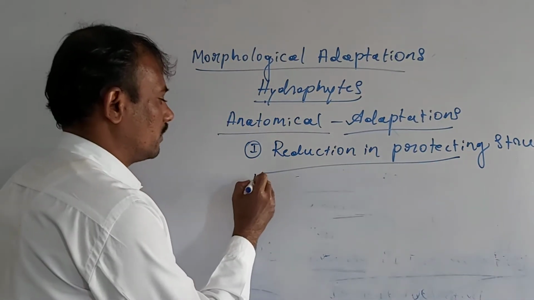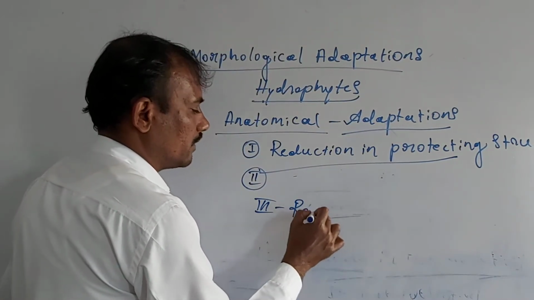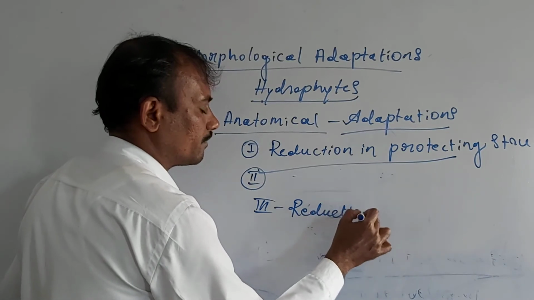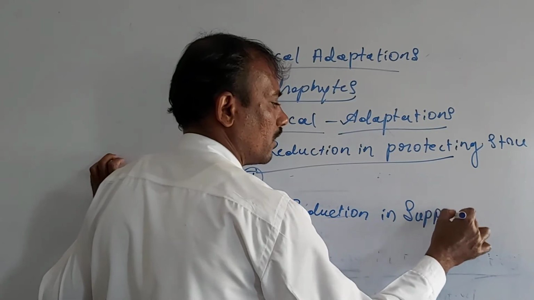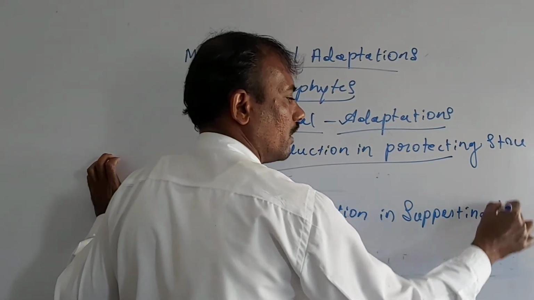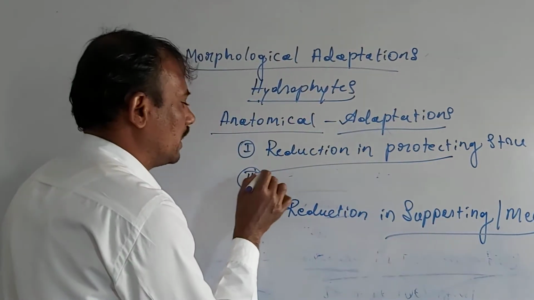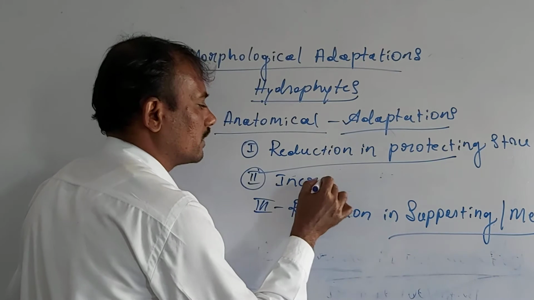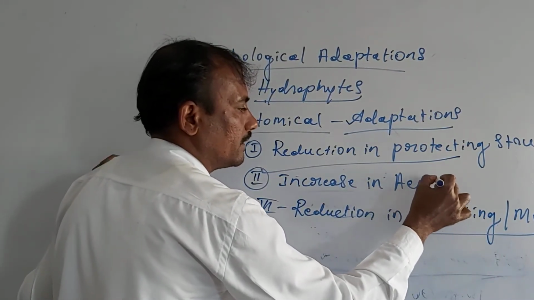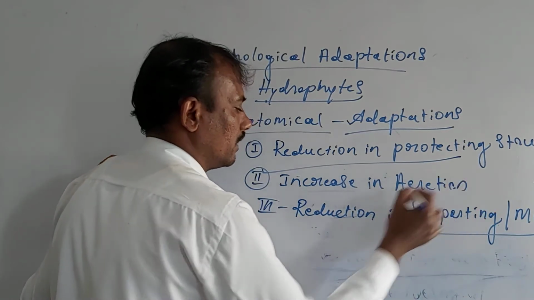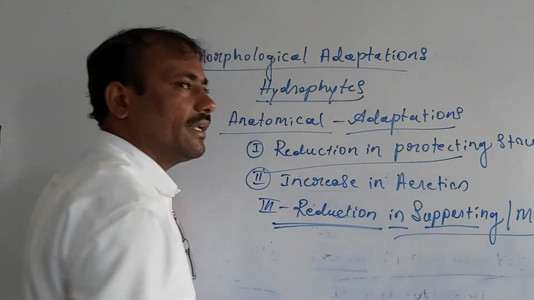The second one is an increase in aeration. The third one is a reduction in supporting, also called mechanical, tissue.